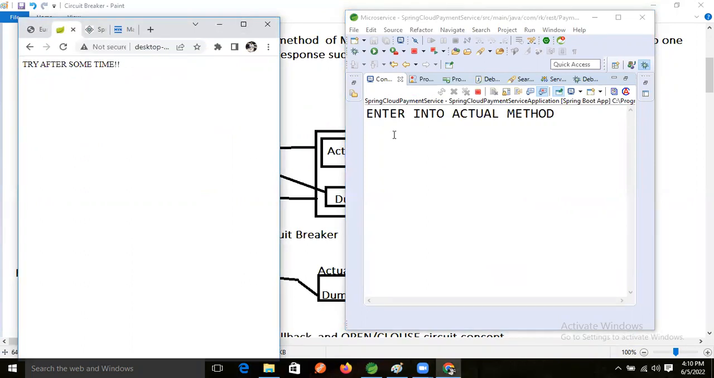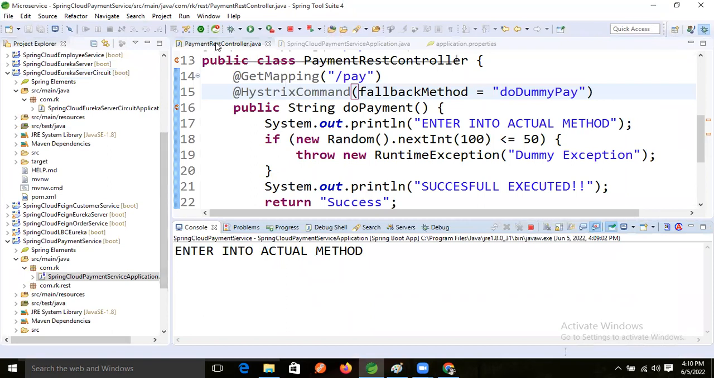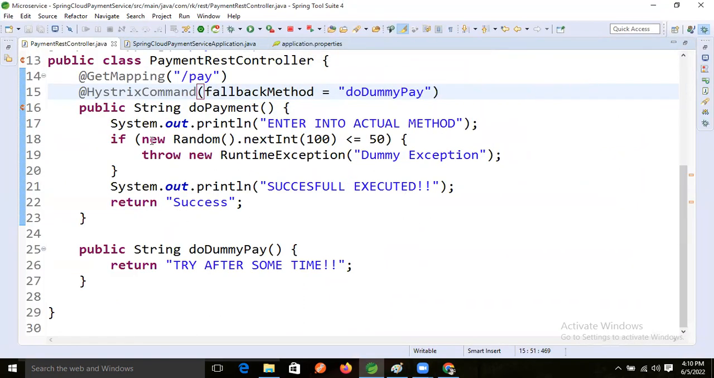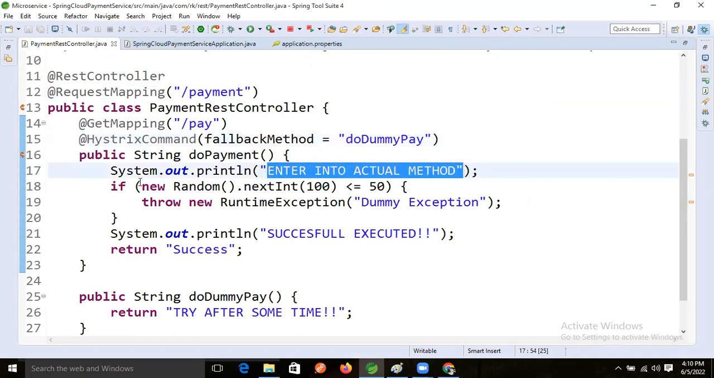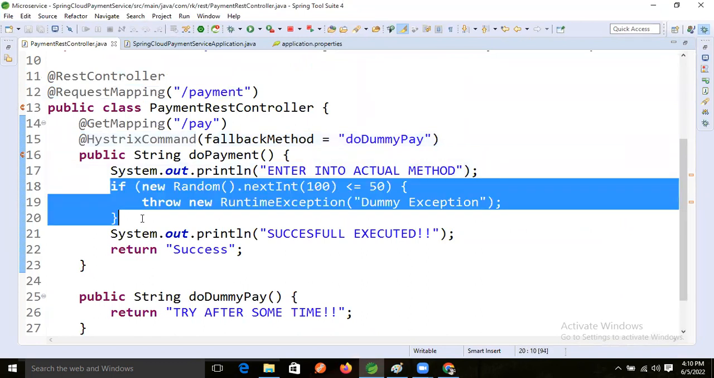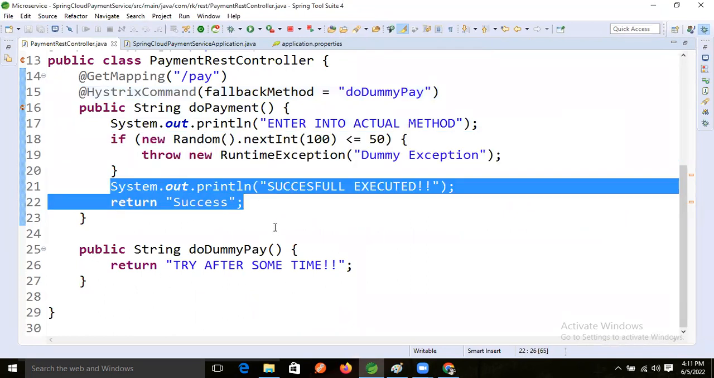So now we enter the actual method. We entered the actual method, and here what are we getting now? Try after some time. Okay, so now I'm maximizing it. Our logic is failing, but our control is entering, and here an exception came. So this logic is not executed.